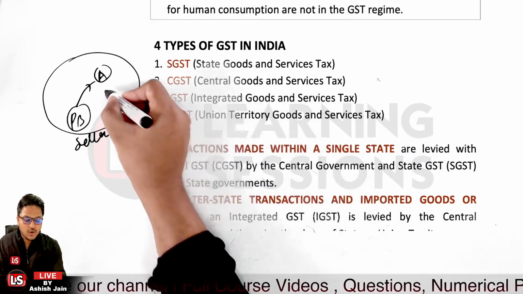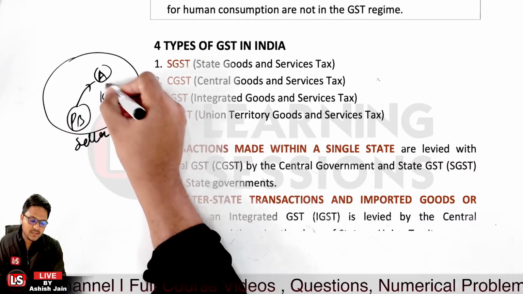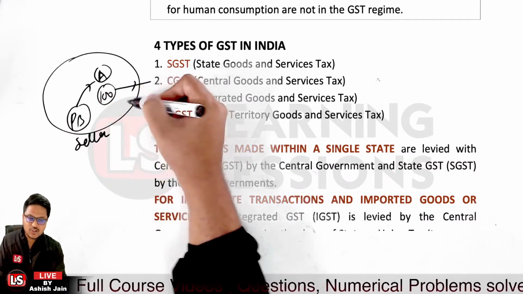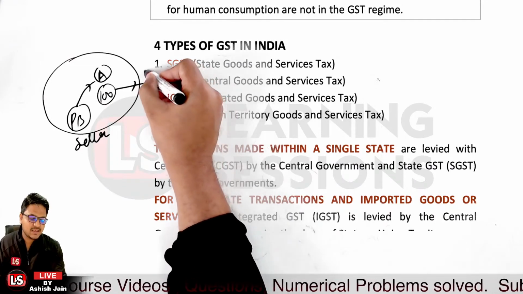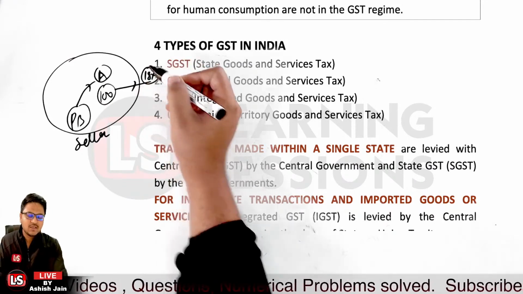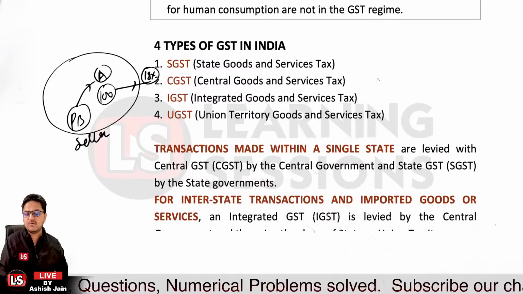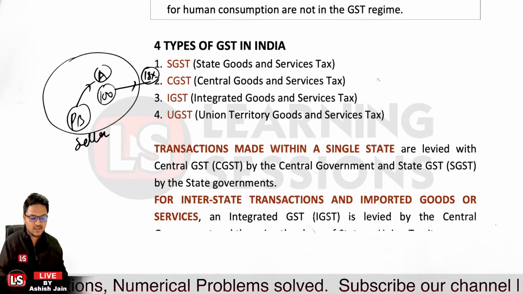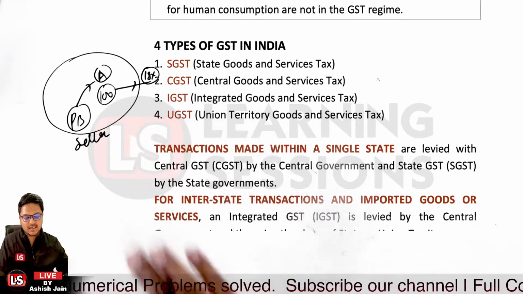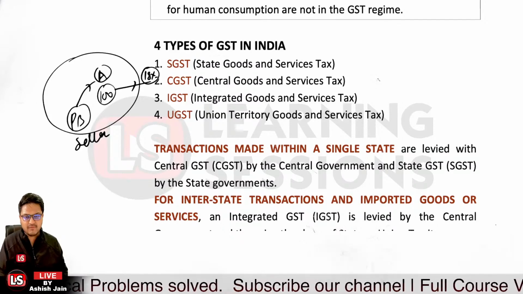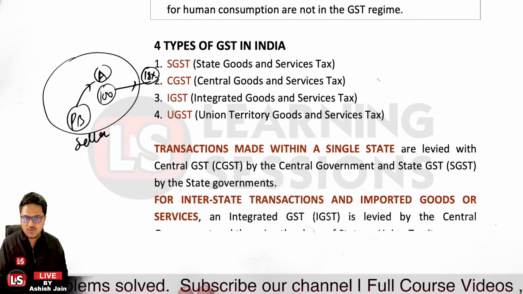Let's say the transaction is worth rupees 100, and the GST slab is 18%. There are different GST slabs, like 9%, 12%, 18%, 28%. So let's take the case that 18% GST is levied on this transaction.